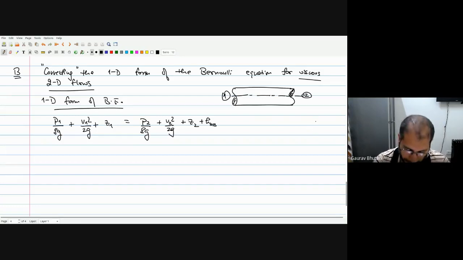So if there's friction, then the energy at section number 1 is equal to the energy at section number 2 plus some loss. The flow is happening, of course, from left to right. These losses are friction losses, as we know, but this is how we apply this. But there is a problem here. It works quite well if the flow is one-dimensional. Of course, in reality, the flow is not one-dimensional, but what we mean by one-dimensional is that the velocity distribution along any cross-section is uniform.